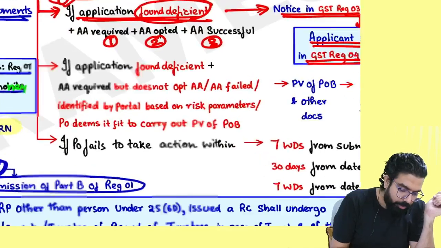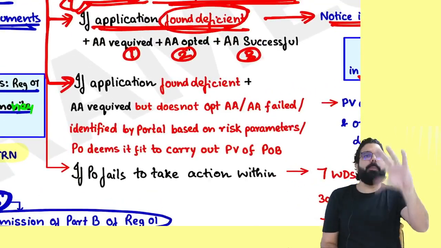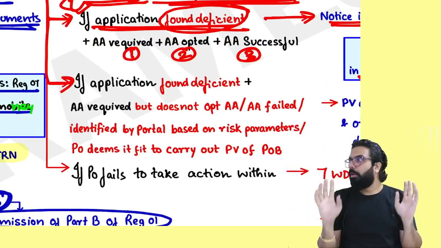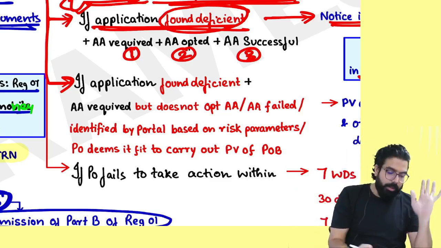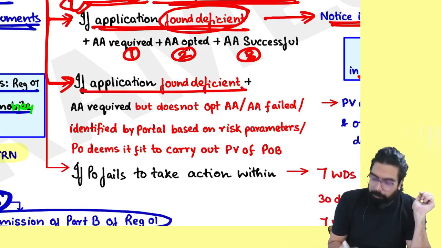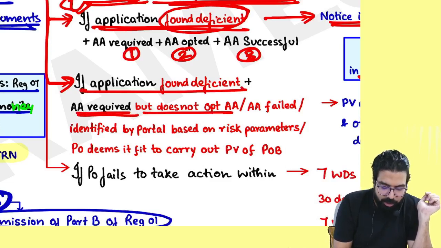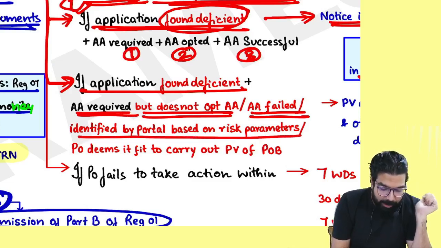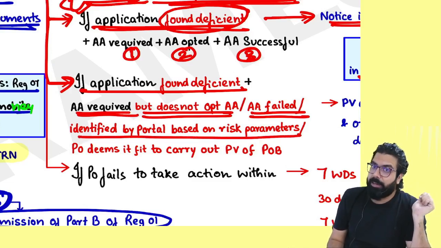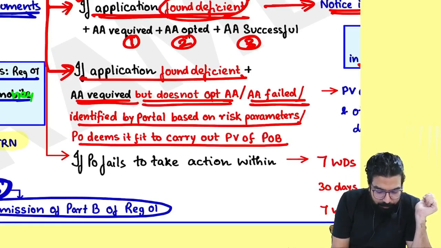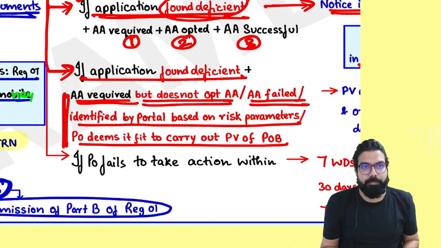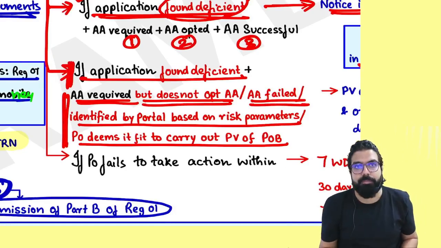Next. Sir, you know what happened? Both are problems. Application also a problem, Aadhaar also a problem. If the application is found deficient, plus Aadhaar authentication is required and you did not opt, or Aadhaar authentication failed, or identified by the portal based on risk parameter, or the proper officer deems it fit to carry out physical verification. People, for this Aadhaar problem, what will they do? Physical verification. For the application problem, what will they do?